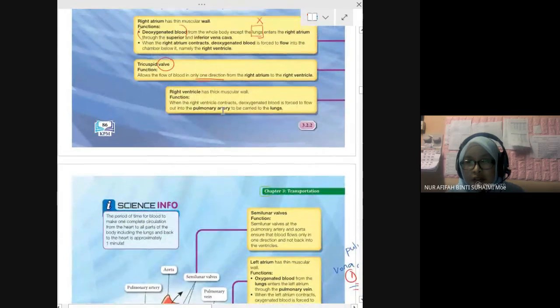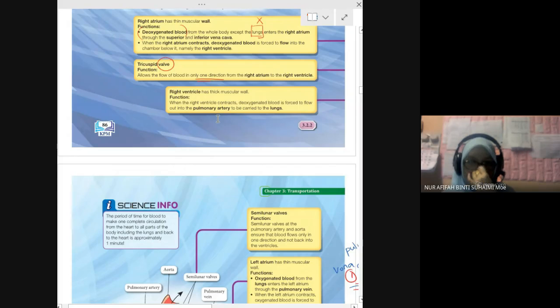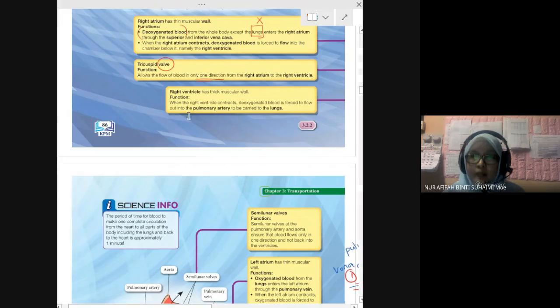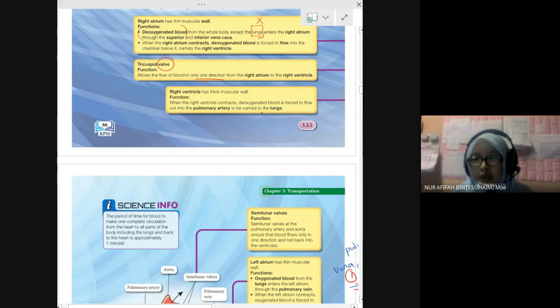Okay, right ventricle. The right ventricle has a thick muscular wall. Function: when the right ventricle contracts, the deoxygenated blood is forced to flow out into the pulmonary artery to be carried to the lung.